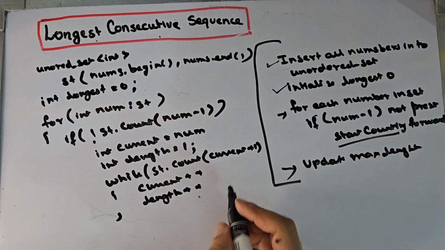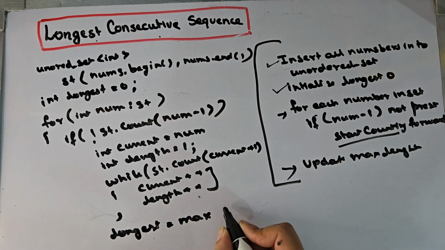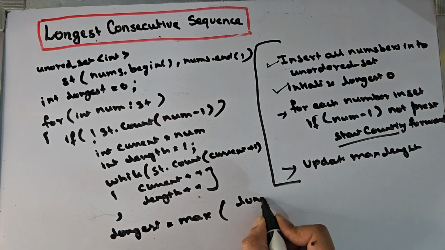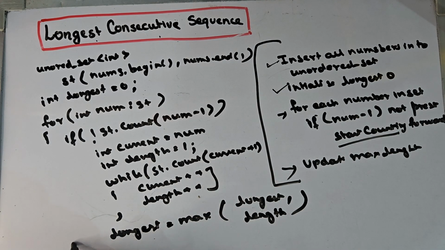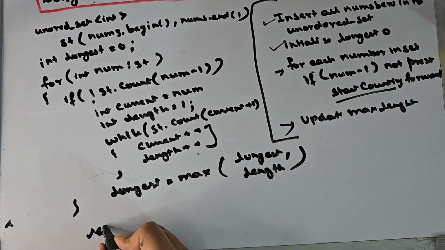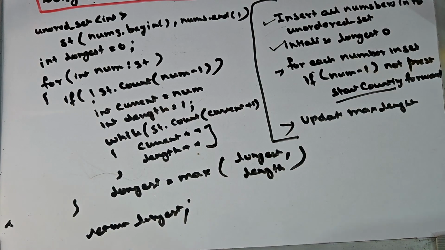This way we are counting the actual sequence. Longest is the max of longest and length, and at last we will return longest. So this is the overall solution using a HashSet.